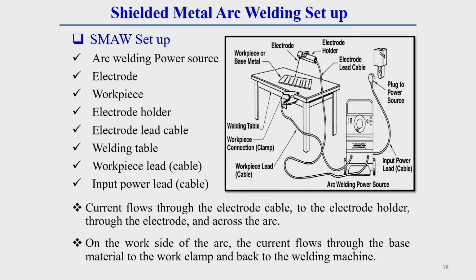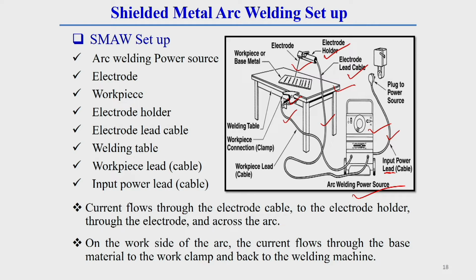This figure represents the setup of shielded metal arc welding. Here you see this is called the power source. There is an input power cable, sometimes called the input power lead cable. There is the electrode lead cable, and this is called the workpiece lead cable. There is a working table, a clamp, an electrode, and an electrode holder. These are the major components of this welding process.